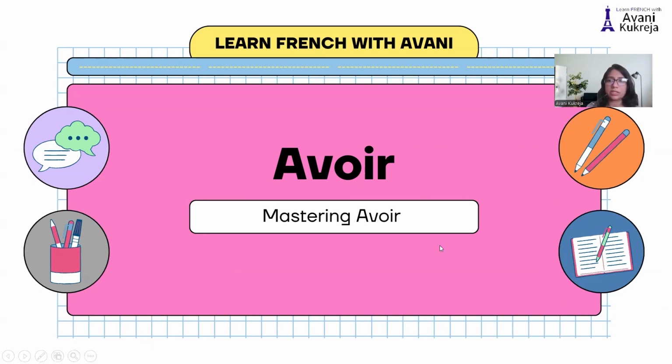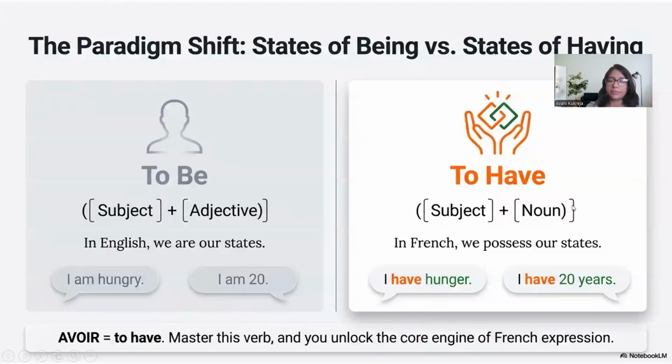Okay, that's what we start the class today with, the verb avoir. Avoir translates as to have. The first thing, again, the formula is the same. We write the subject and then we write the noun. So, the way we say I am, remember the verb être, which is to be. So we say I am, you are, he is, she is. So je suis, tu es, il est.